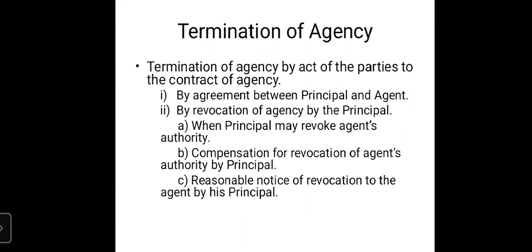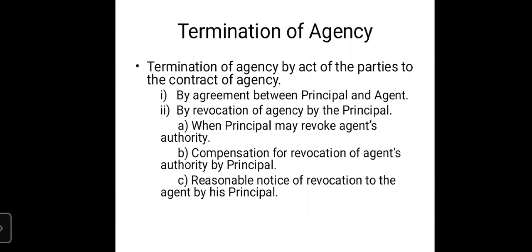So, when we had discussed the rights and responsibilities of agent, there we had very clearly discussed various rights and various duties given to the agent. If the agent is not satisfying those duties, then the principal has a right that he can cancel the authority of the agent. And at that time, he is not bound to pay compensation to the agent.